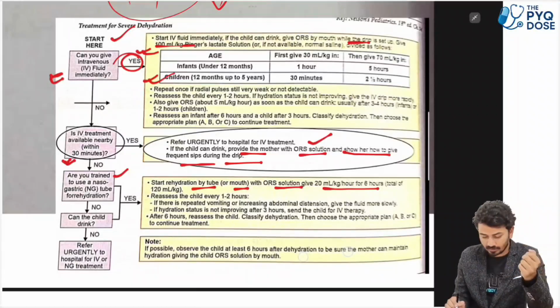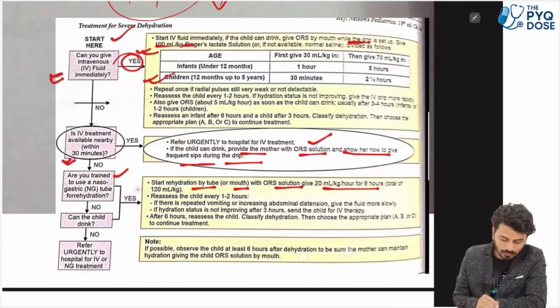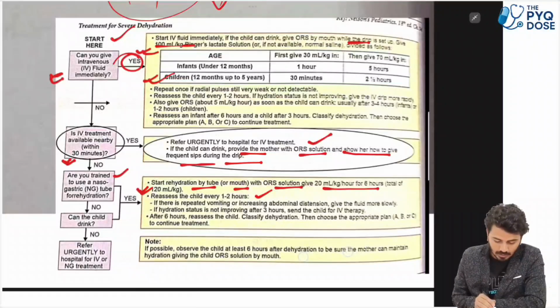Give 20 ml per kg per hour for 6 hours. Total generally 120 ml per kg has to be given. Reassess the child every 1 to 2 hours. If there is repeated vomiting or increasing abdominal distension, give the fluid more slowly. If hydration status is not improving after 3 hours, send the child for IV therapy.